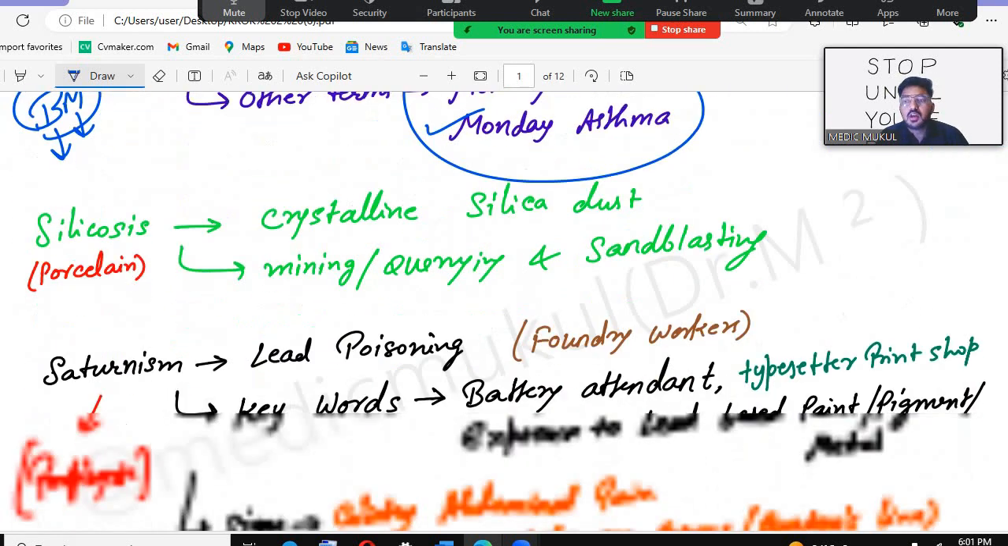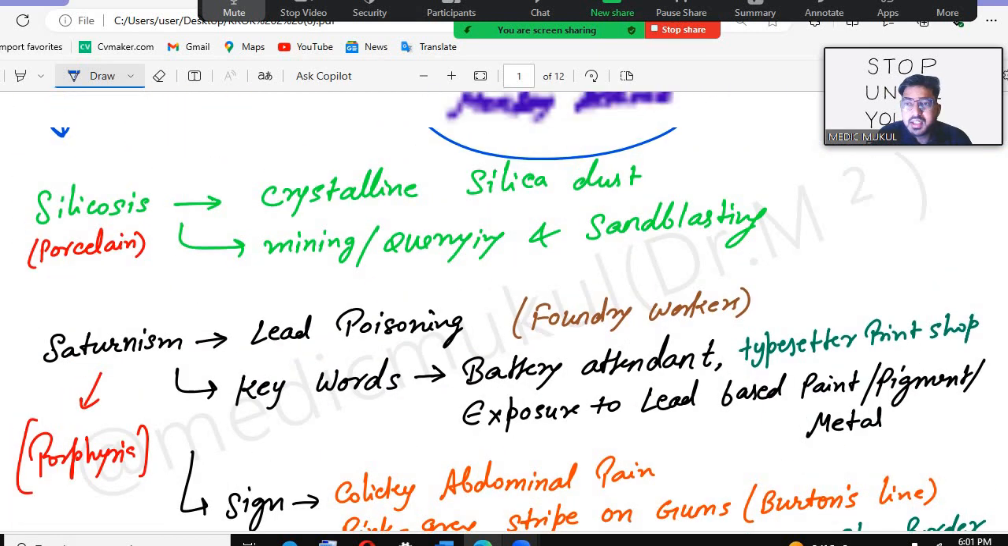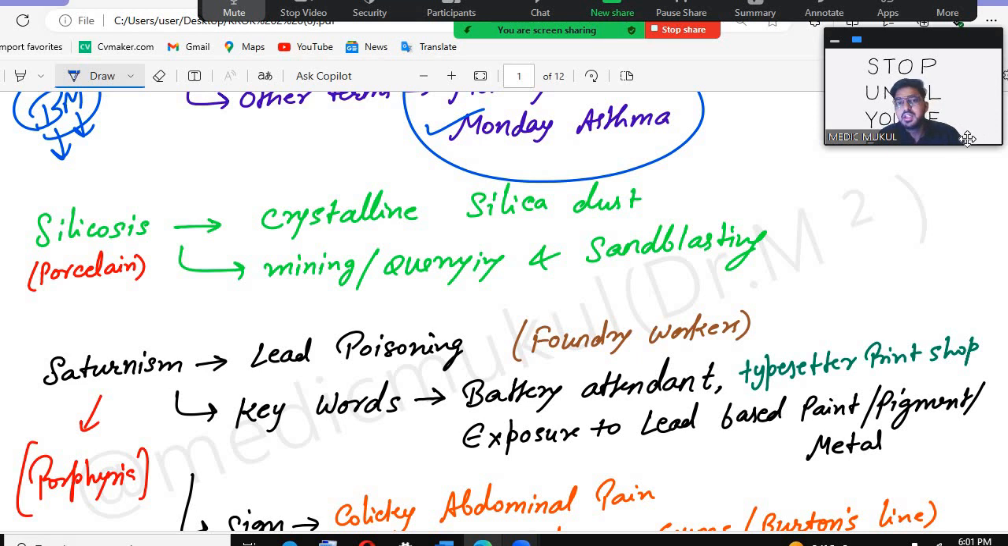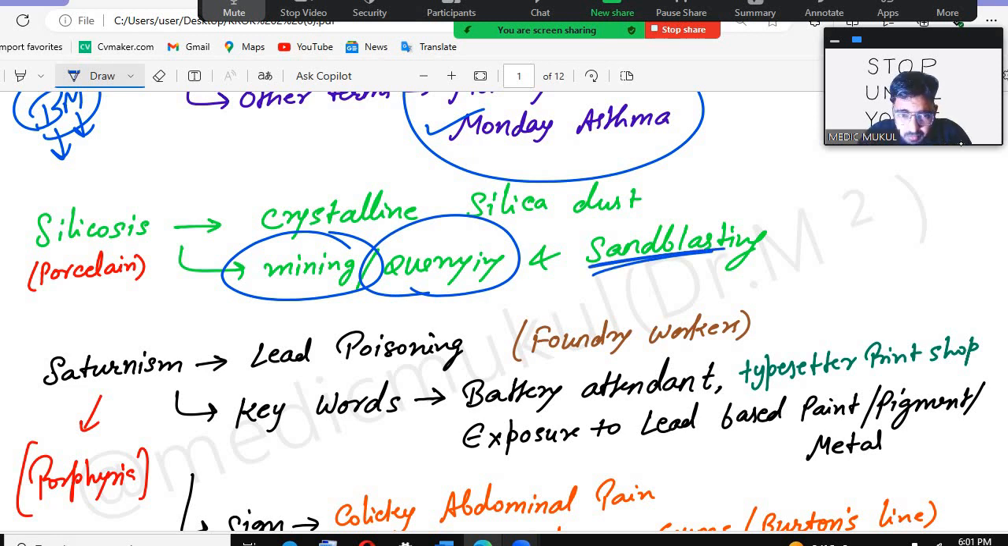Silicosis we will be having. If you see the crystalline silica dust, and keywords like mining, if they're having the silica formations and that person will be exposed to that, there will be quarrying and sand blasting. So mining, quarrying, sand blasting. Remember all these keywords you will get in their questions. So what will be the answer?